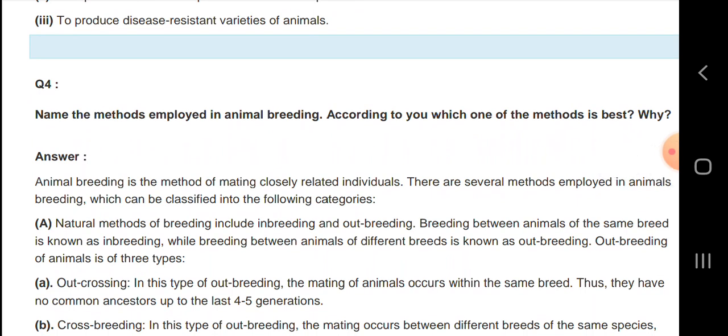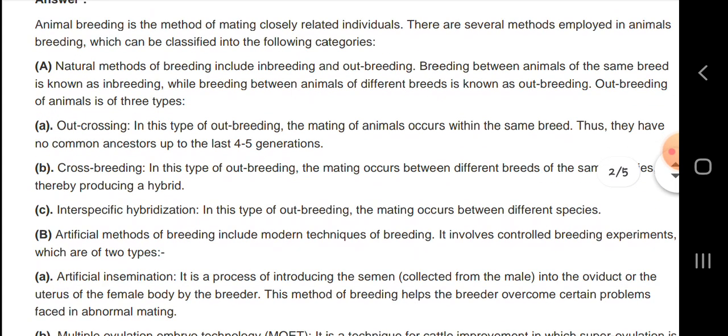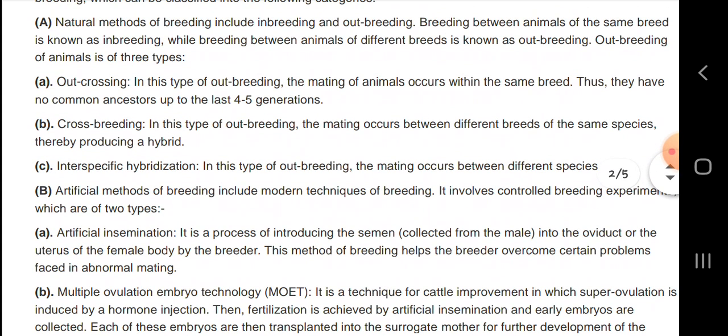Next, let us know about the methods employed in animal breeding. According to us, which of the methods is best? Let us know. Animal breeding methods are classified into the following categories. The natural method of breeding includes inbreeding and outbreeding. Breeding between animals of the same breed is known as inbreeding, while breeding between animals of different breeds is known as outbreeding.